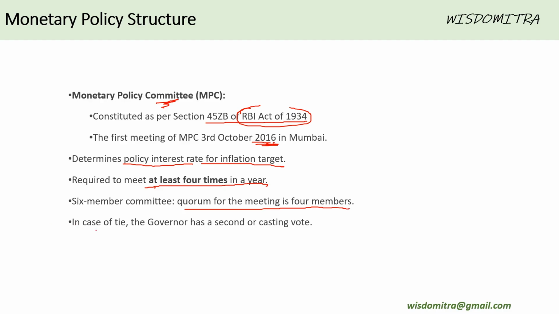And again, in case of a tie, because it's a 6 member committee, sometimes people might be 3 and 3 on both sides, right? Whether we need to increase the interest rate or reduce it, or if it is supposed to increase, by how much percentage. All those questions are discussed and decided based on the growth needed, the inflation that's happening, etc. So in case of a tie, the governor has a second or casting vote. Each member can give their vote and then the governor can give the second vote if there is a tie. So this is the structure of the Monetary Policy Committee.